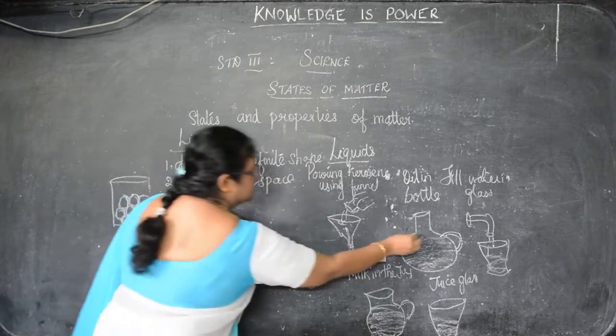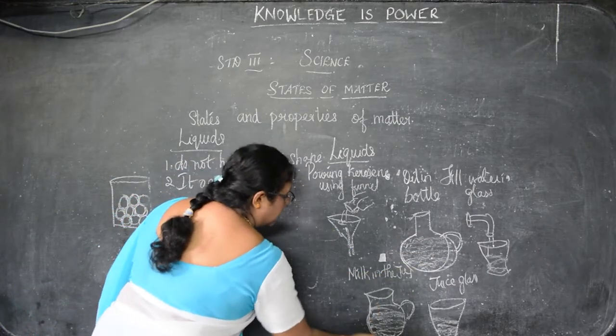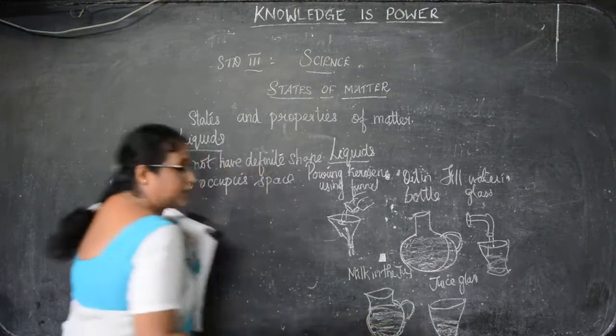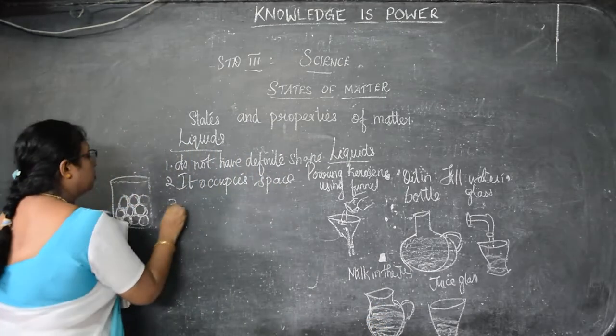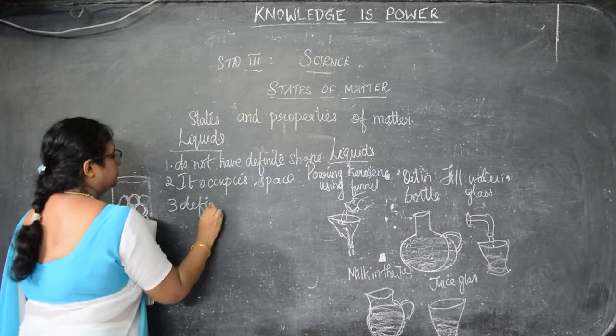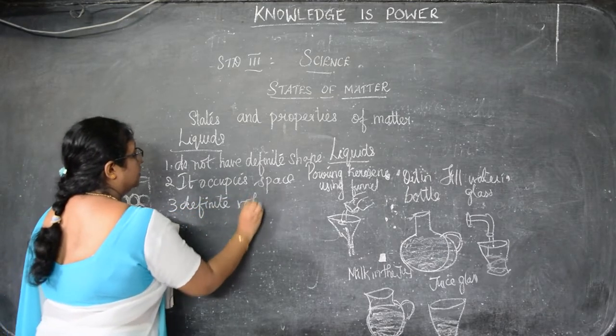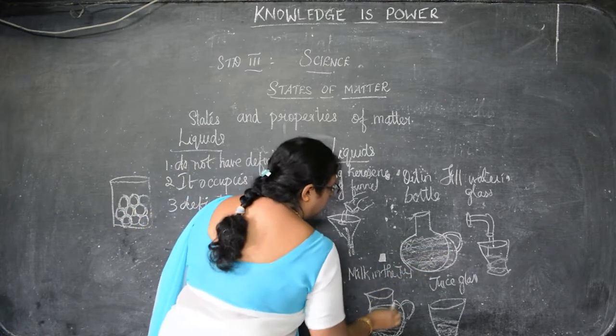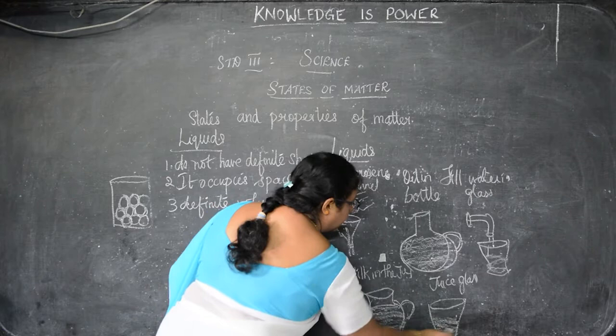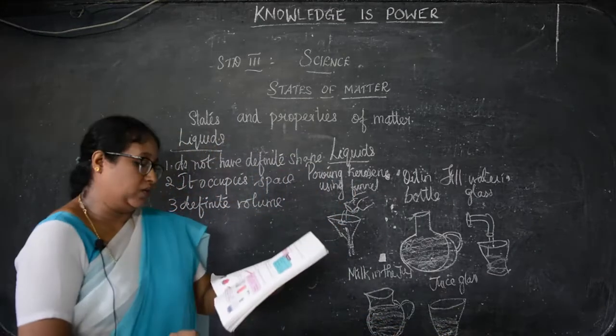This occupies the space, filling it fully. Then it has a definite volume. I said volume: whatever amount we pour, it stays the same. It has a definite volume.